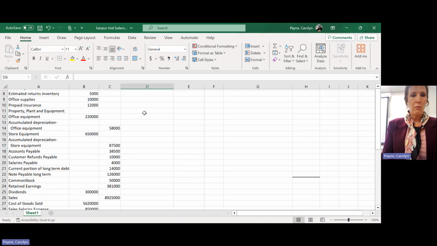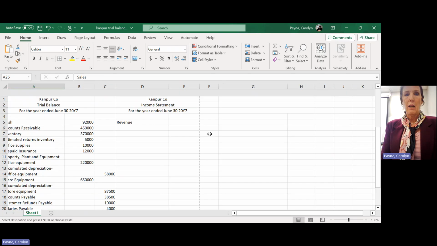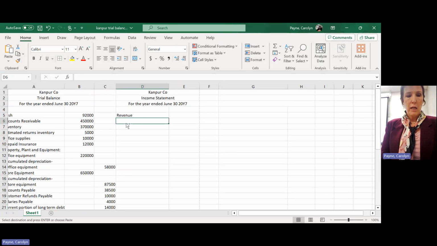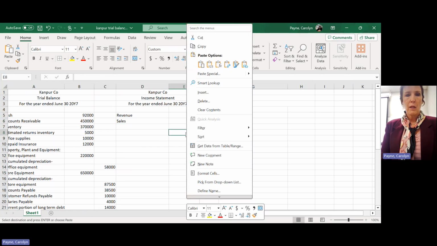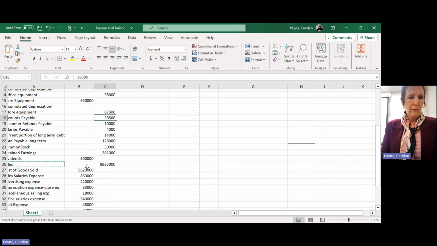Now I'm going to do revenue. What's my revenue account? Everything the company earned. How do they earn money? They buy goods, mark them up, and sell them at a profit, right? So sales is my revenue account. I can go get that, Control C, and come up here and Control V. And there's my sales. Then I can either go down there and get the number, or I can type in the cell reference.